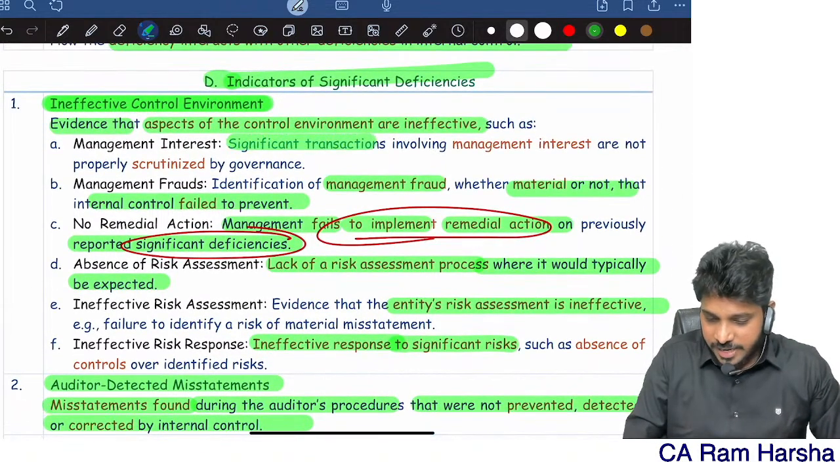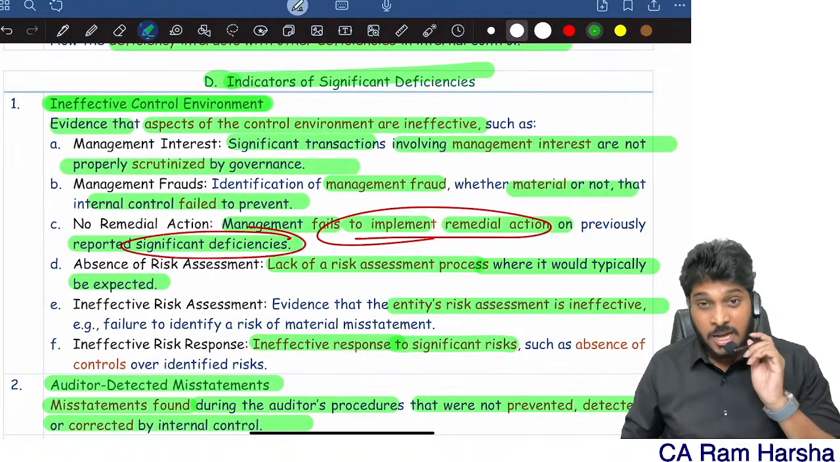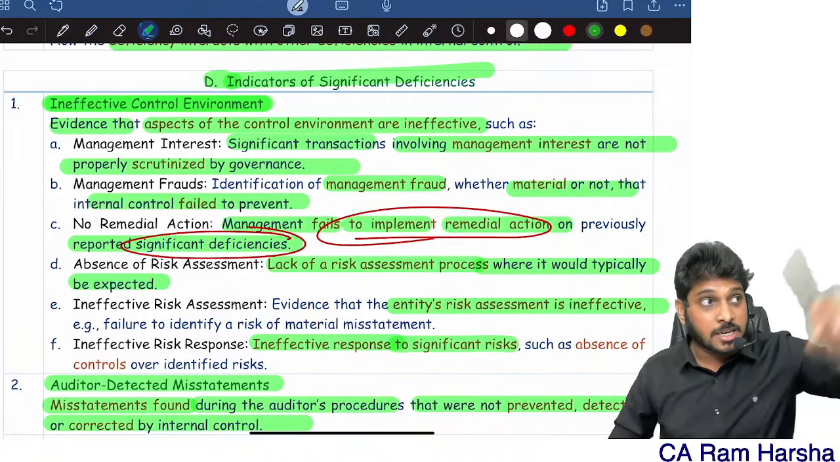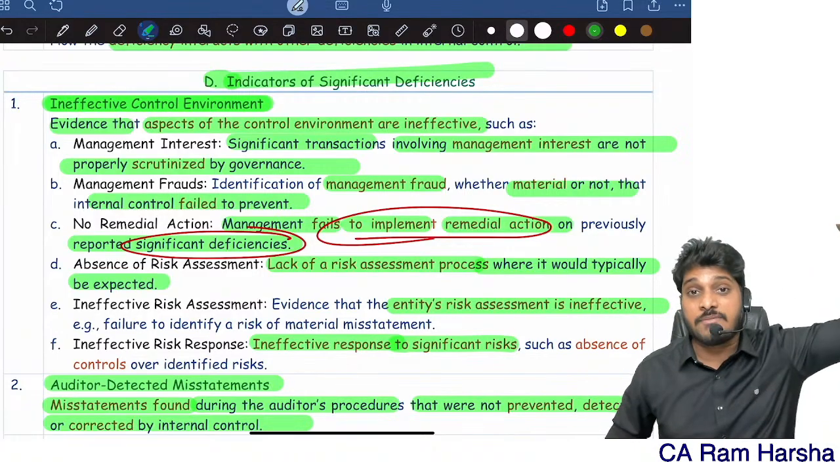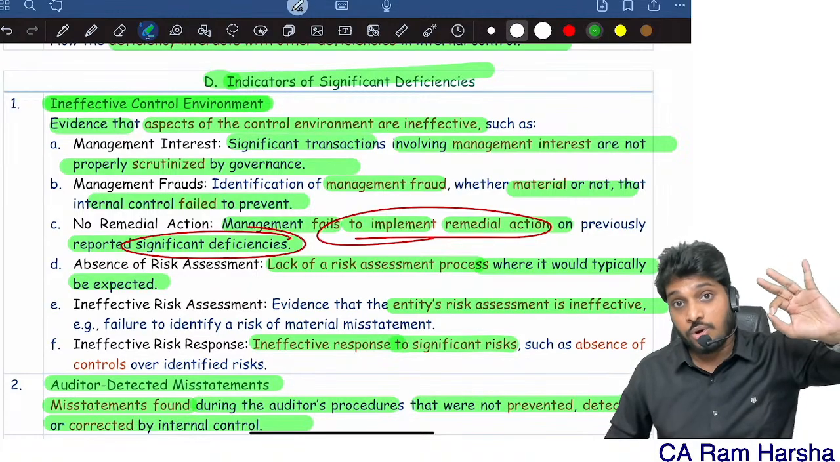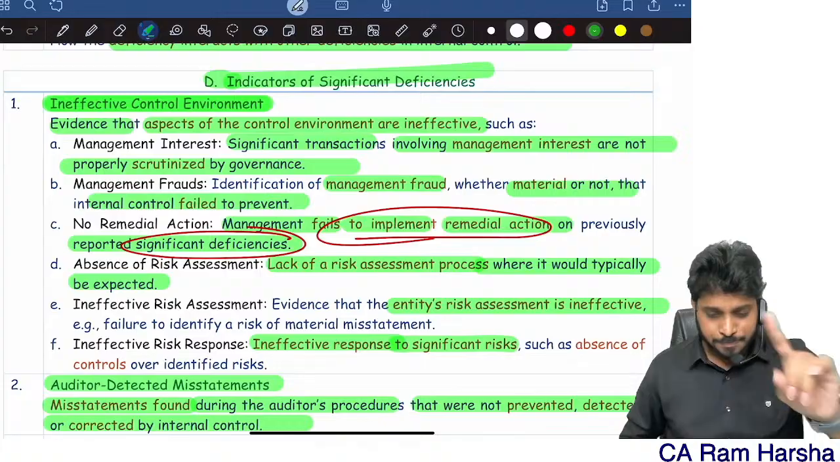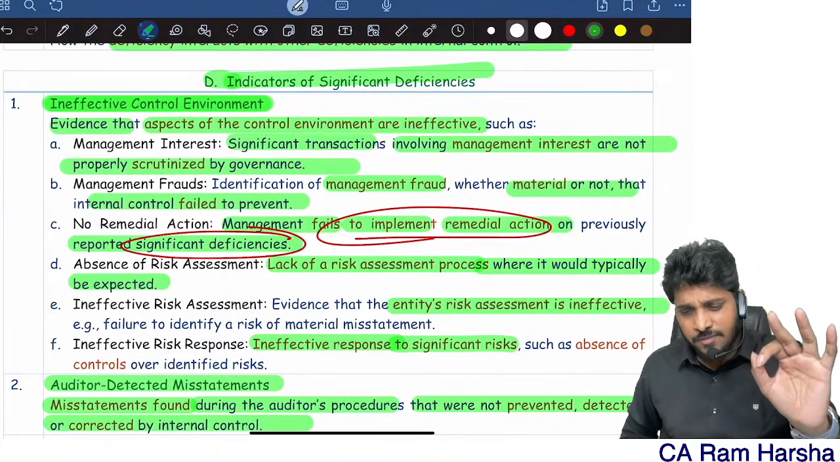And significant transactions involving management interest. Top management directors are having interest in some transactions. Some transactions are conducted with some partnership firms and LLPs where directors are having major interest. So that itself is one more indicator that significant deficiency might be there, fraud might be there, error might be there. So what are indicators of significant deficiency?